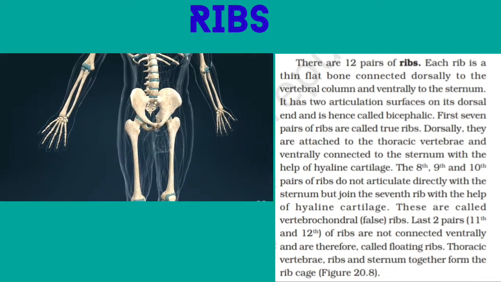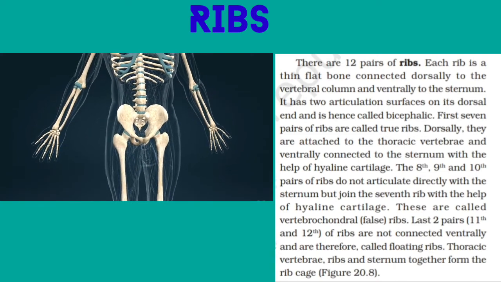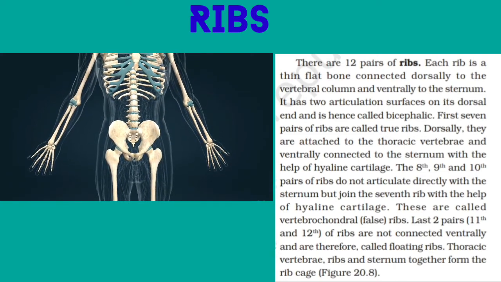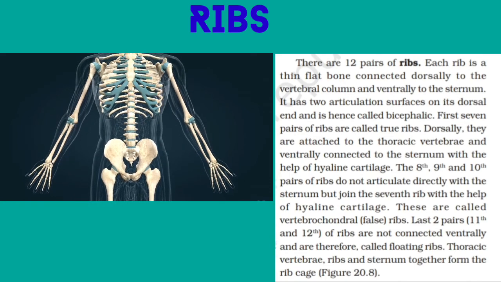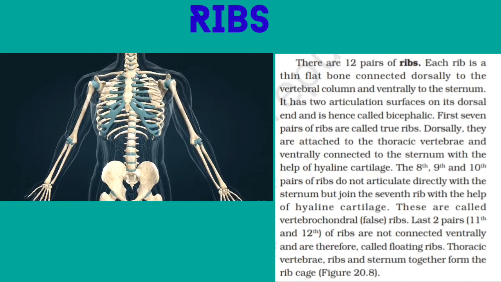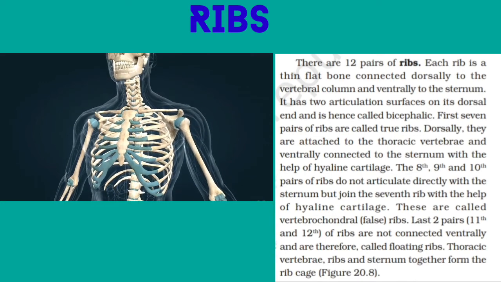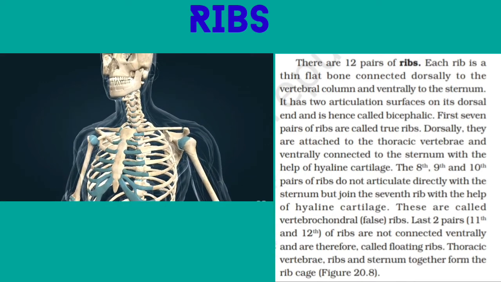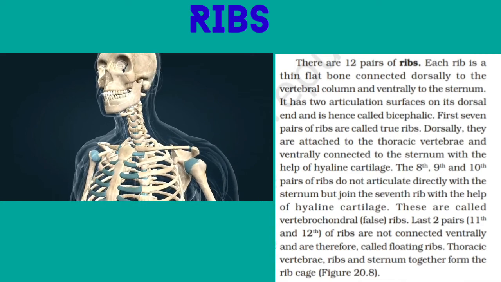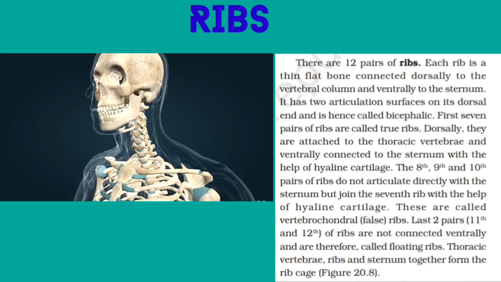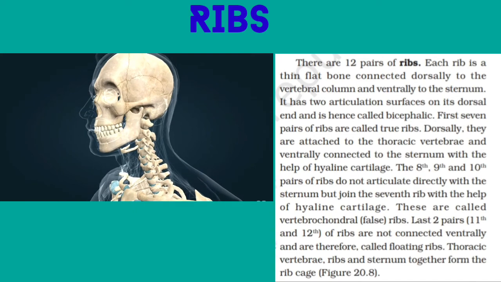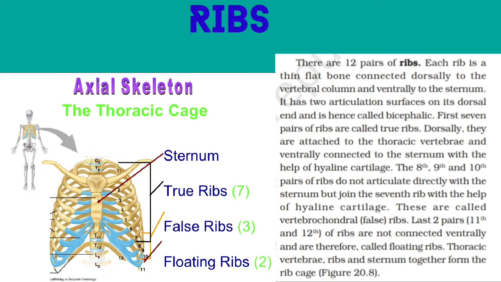The first 7 pairs of ribs are called true ribs. Dorsally, they are attached to the thoracic vertebrae and ventrally connected to the sternum with the help of hyaline cartilage. The 8th, 9th and 10th pairs of ribs do not articulate directly with the sternum but join the seventh rib with the help of hyaline cartilage.